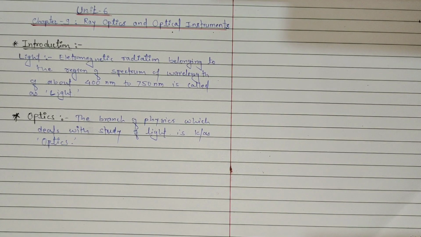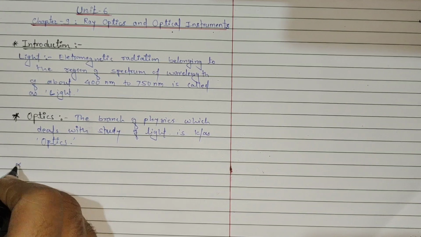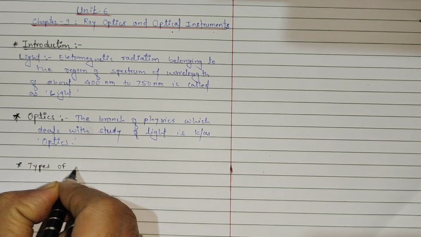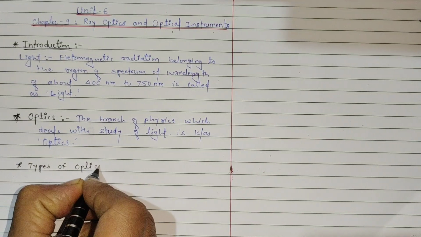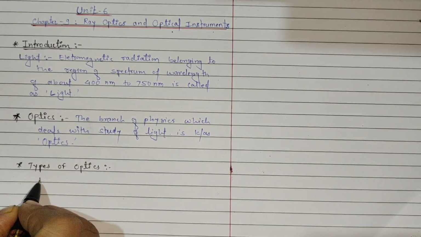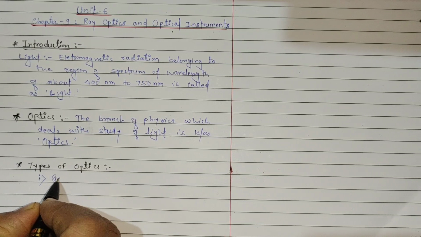Basically, optics is divided into three types, and we'll discuss the types of optics as the next topic of this lesson. The first one is geometrical optics.